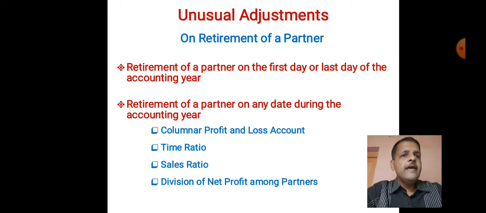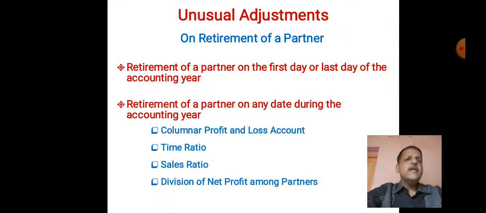Now let us see. Mr. Y retired on 1st July, or 30th June. Then 3 months is the pre-retirement period and 9 months is the post-retirement period. So 3 is to 9; 3 ones are 3, 3 threes are 9. So 1 is to 3, that is our time ratio. If sales are usual or normal throughout the year, say it is 12 lakh, then 3 lakh and 9 lakh. 3 is to 12, that is 1 is to 4, and 1 is to 3 is our sales ratio.